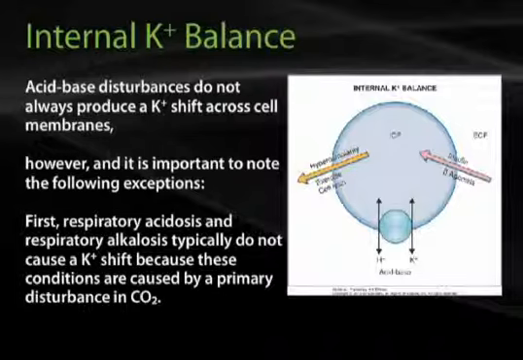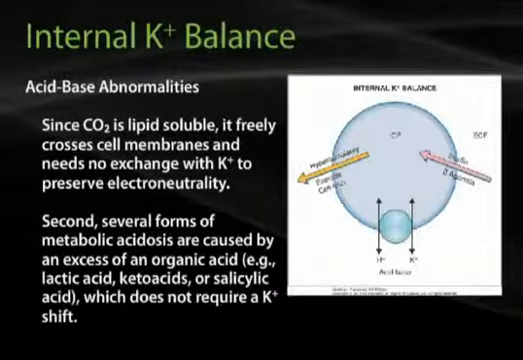Acid-base disturbances do not always produce a potassium shift across cell membranes. However, it is important to note the following exceptions. First, respiratory acidosis and respiratory alkalosis typically do not cause a potassium shift because these conditions are caused by a primary disturbance in carbon dioxide rather than free hydrogen. Since carbon dioxide is lipid soluble, it freely crosses cell membranes and needs no exchange with potassium to preserve electroneutrality.